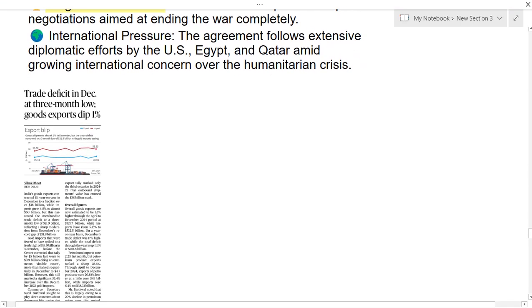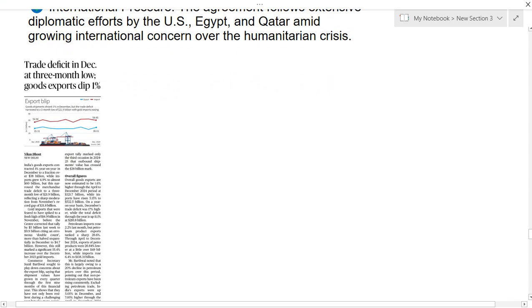And now let us see the next topic. It is about the trade deficit in December at a 3-month low. Goods exports dip 1%. This article is talking about one important keyword, and that keyword is trade deficit. From which subject will you be seeing this? From GS paper 3 under economy, you will be seeing this topic.